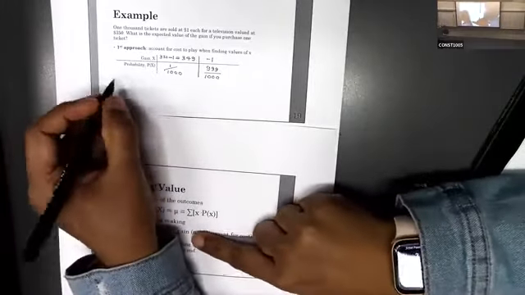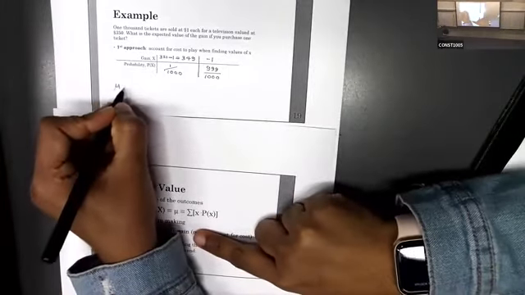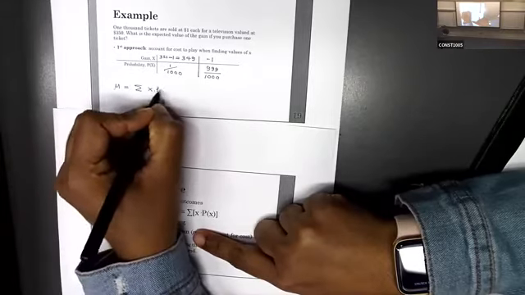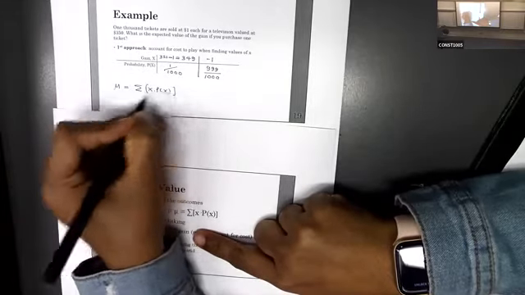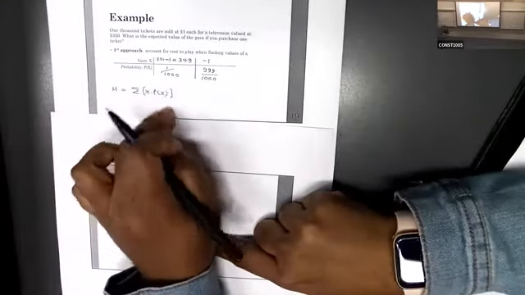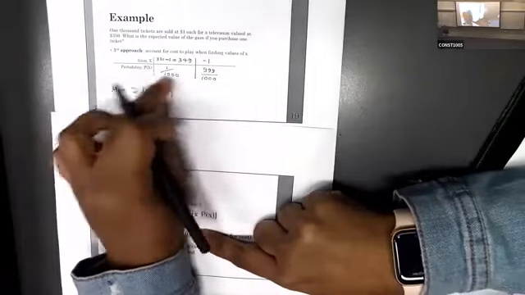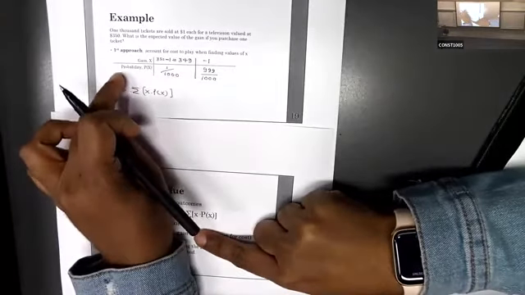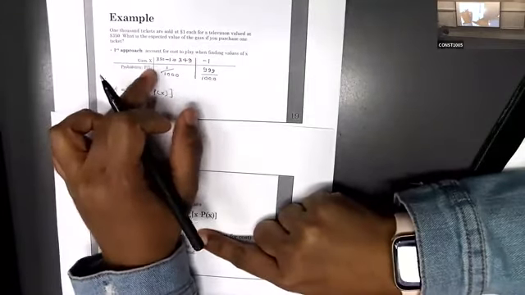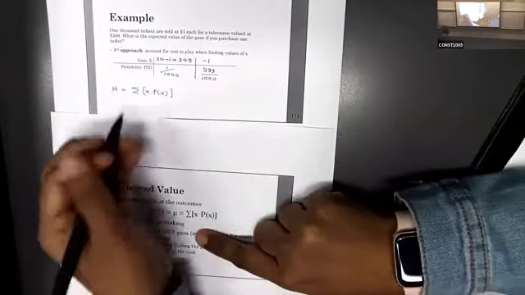Okay, now this is the probability distribution. Now you can find the mean. You know how to do it. How can you find mu? It is the summation of x times p(x). So this is the formula. Here we have a small one, so I will just write it here. If you want, you can write another row and get the x times p(x) values as in our previous examples.